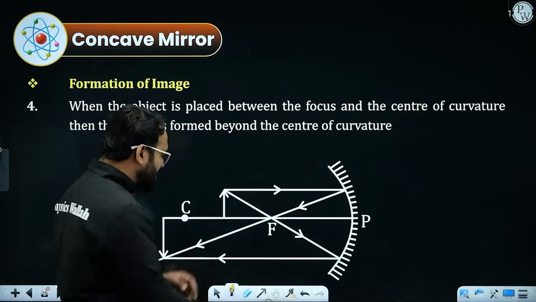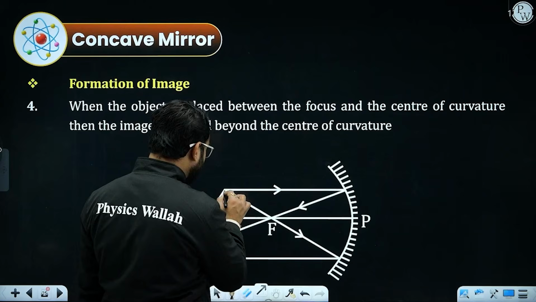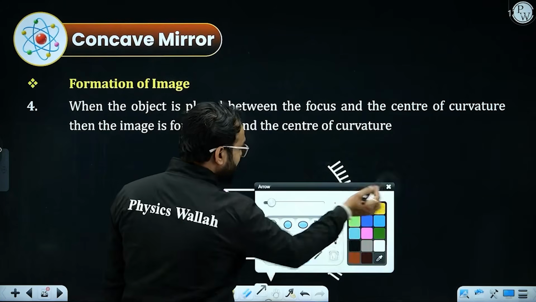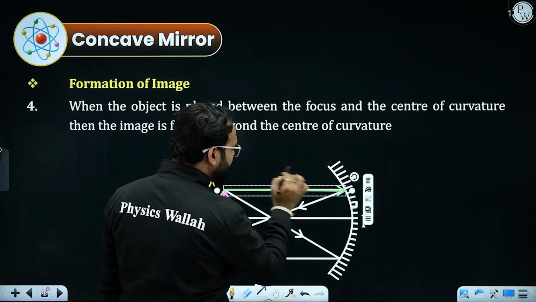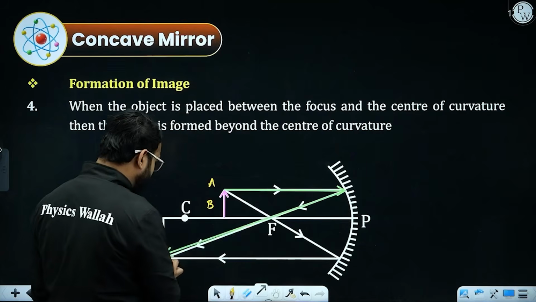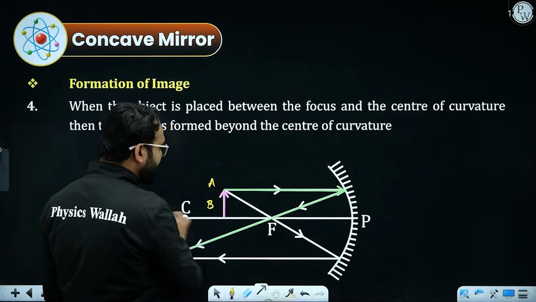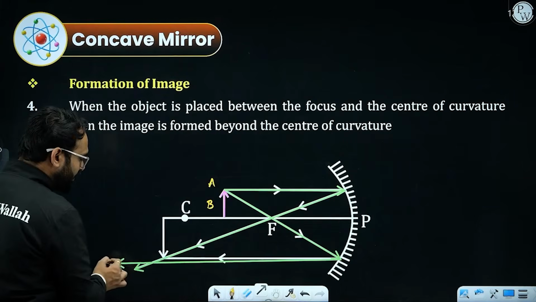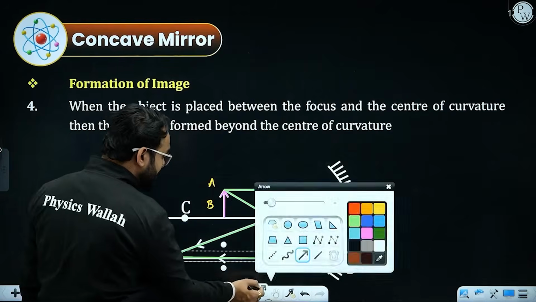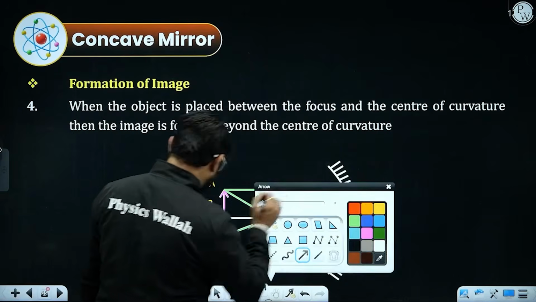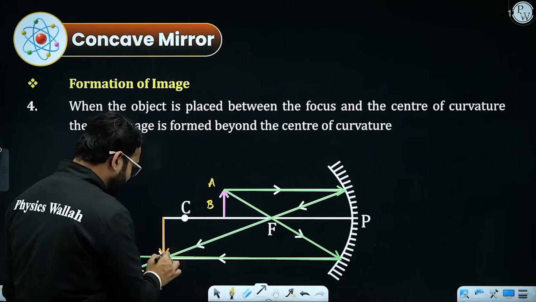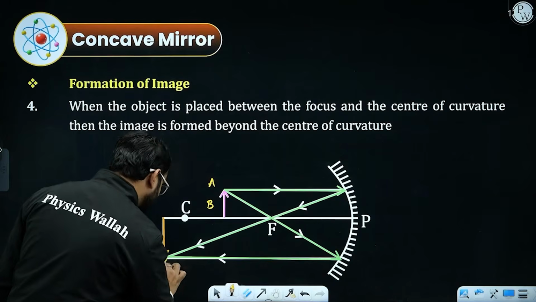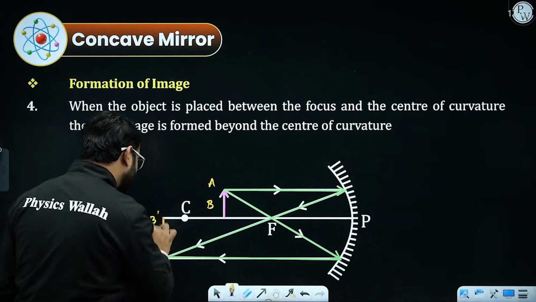I have just taken my object at this place, naming it as AB, following the rules which says if the ray of light going parallel to the principal axis, it will be passing through focus, and if a ray of light passing through focus, after reflection it will be going parallel to the principal axis, and I have seen that the image formed beyond center of curvature at this point, and the name is A dash B dash.